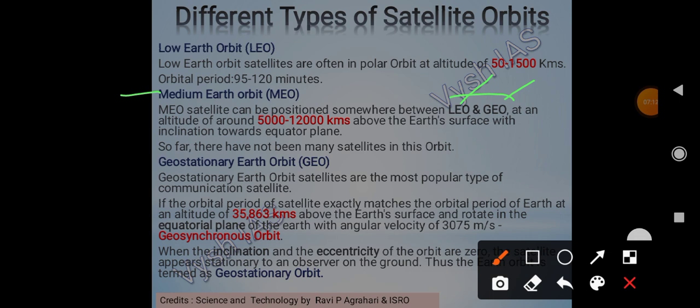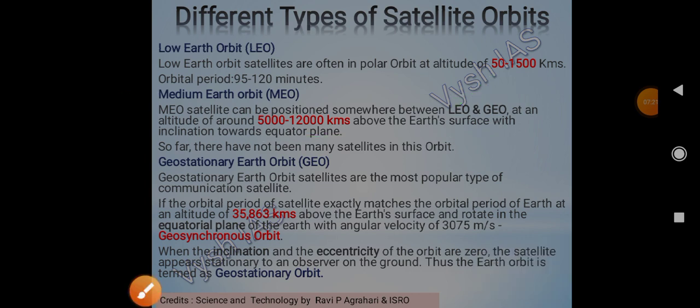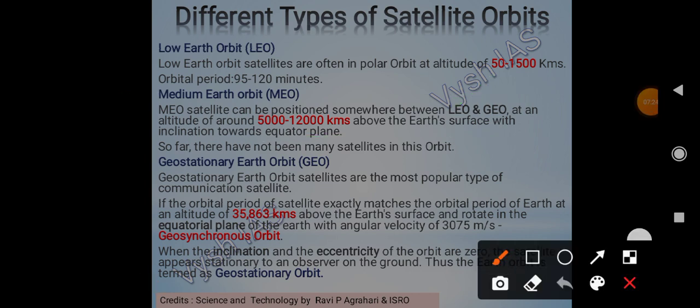The altitude is 5,000 to 12,000 kilometers above the earth surface, and it is inclined over the equatorial plane. So far there have not been many satellites in this orbit. This much is enough, this we have to remember, that's it.